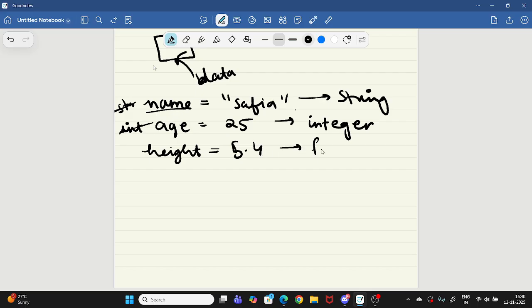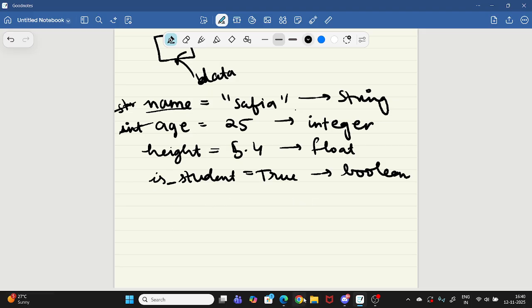Now it will decide that this is a float by itself. And there is one more, boolean. If I write is_student equal to true, this is boolean. Do you know what boolean is? Boolean means true or false. These are all very easy.